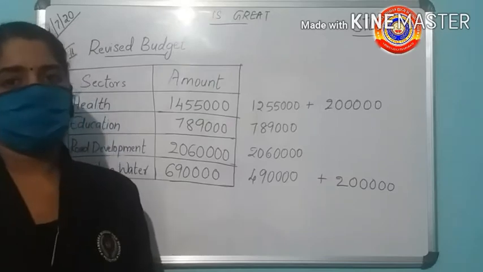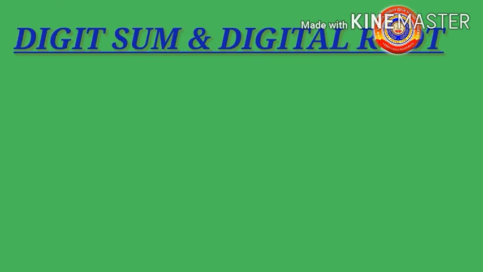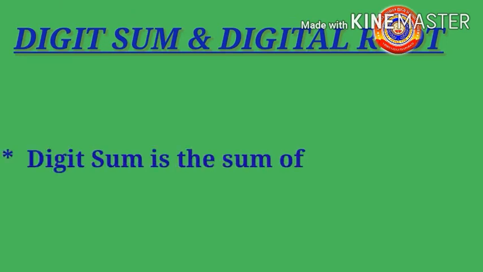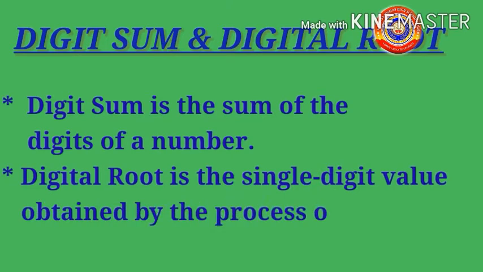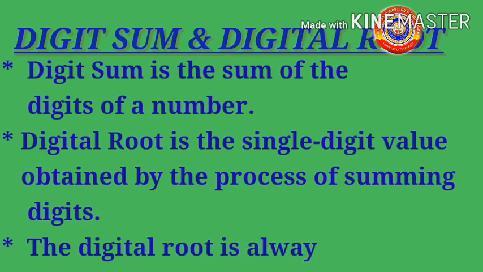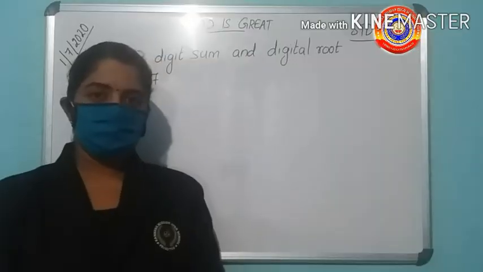Then we shall go to the next activity. Activity number 2. Digit sum and digital root. Digit sum is the sum of the digits of a number. Digital root is the single digit value obtained by the process of summing digits. The digital root is always less than 10. Let us find the digit sum and digital root of 347.